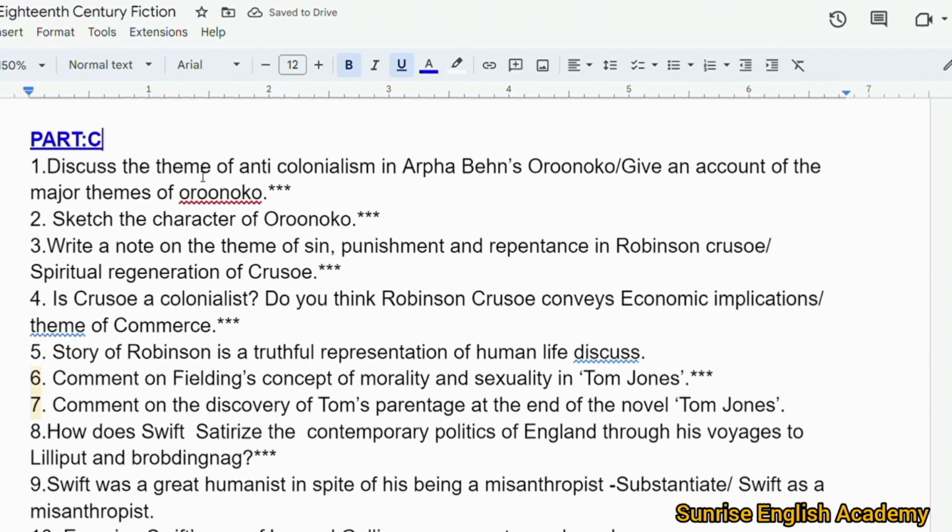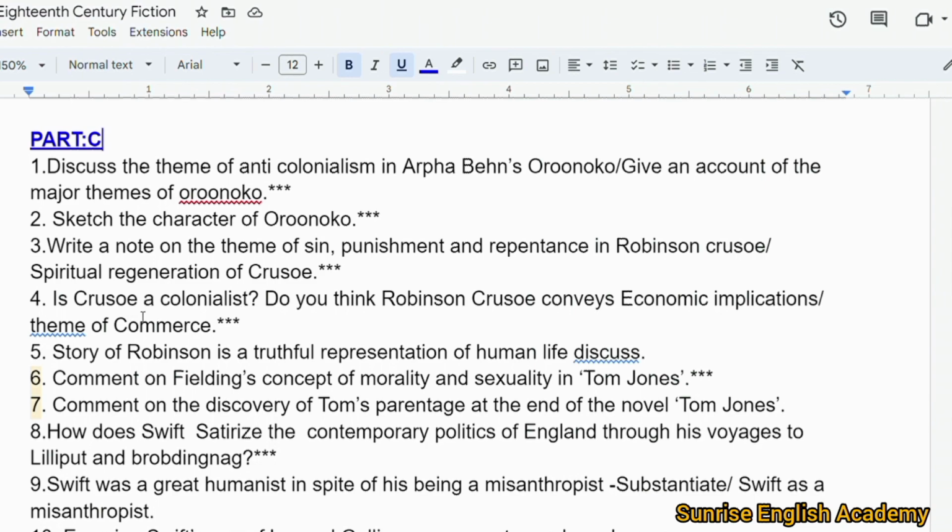1. Discuss the theme of anti-colonialism in Aphra Behn's Oroonoko. Give an account of the major themes of Oroonoko. 2. Sketch the character of Oroonoko. 3. Write a note on the theme of sin, punishment and repentance in Robinson Crusoe, the spiritual regeneration of Crusoe.